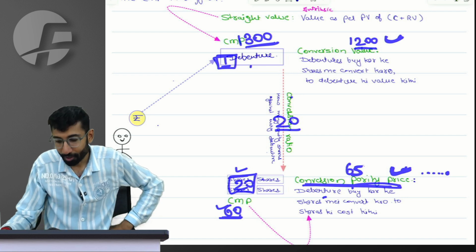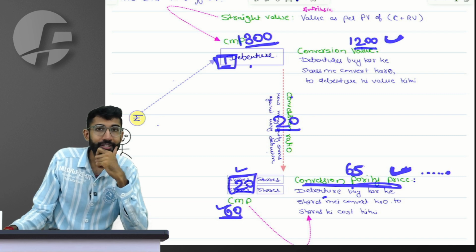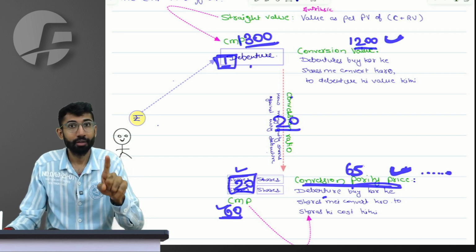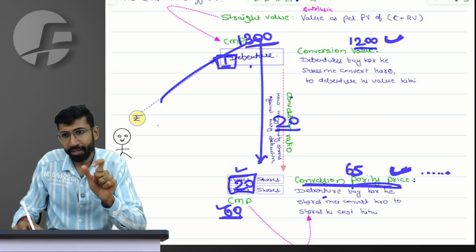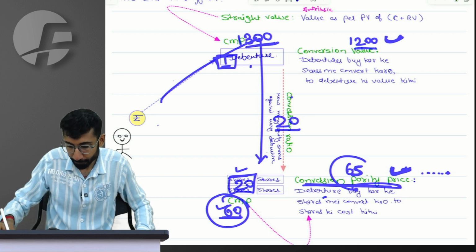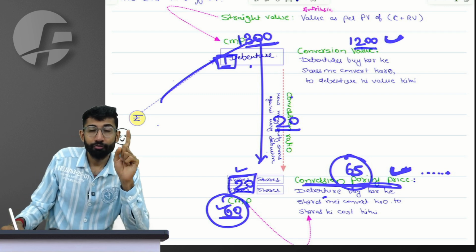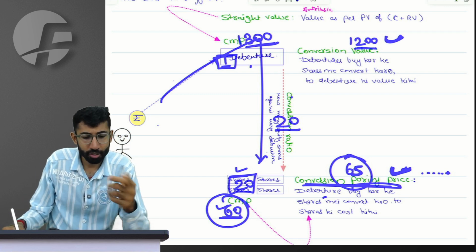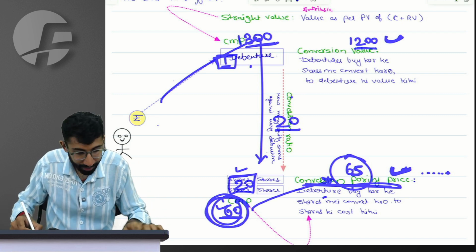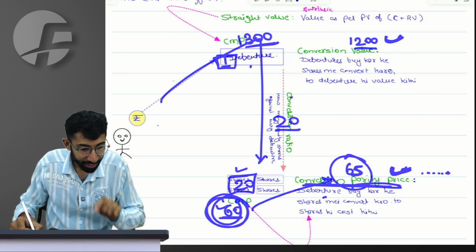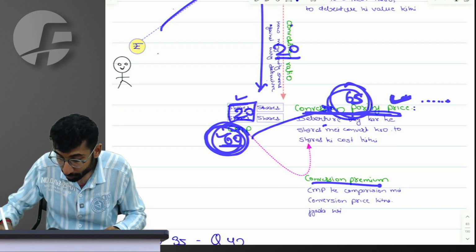My next question to you all is, people, do you feel that you have paid an extra price to buy the share if you buy it by way of debenture? If you buy this share by the route of debenture, you have paid an extra price for it over and above its CMP. People, yes sir. I've paid rupee 5 extra for every share. And in percentage terms, how much have you paid? Sir, 5 rupees I have paid extra over and above its CMP of rupee 60. So 5 divided by 60 gives 8.33% I've paid extra, which is called conversion premium.